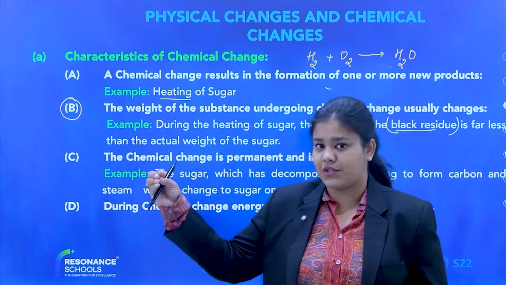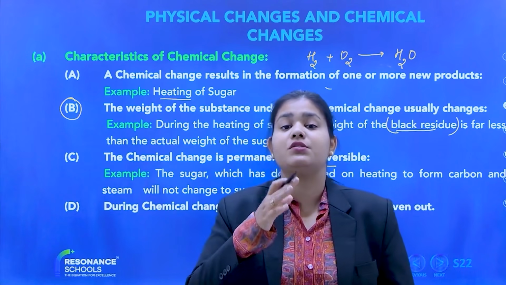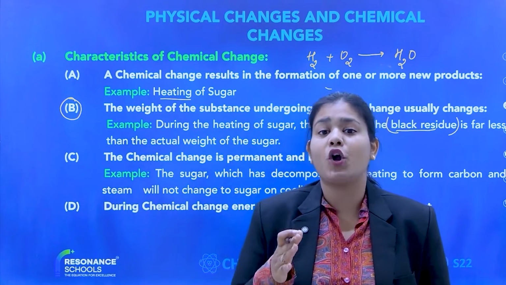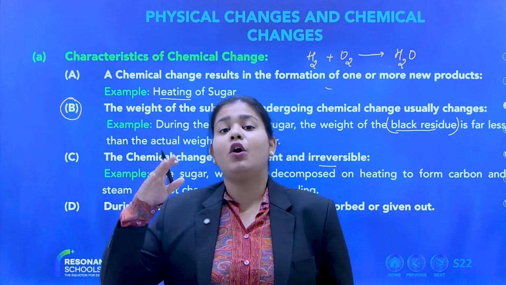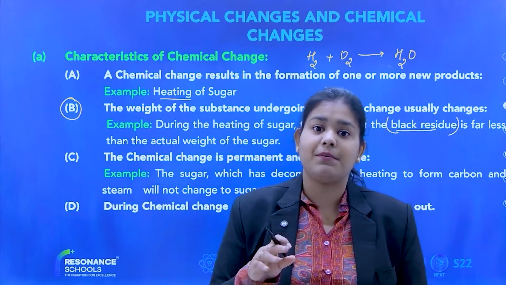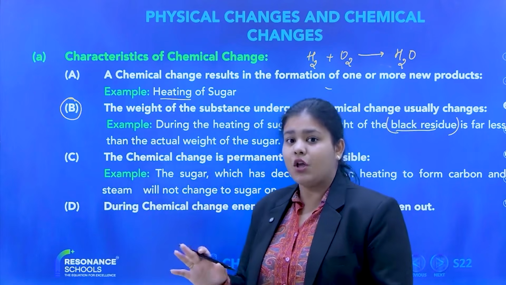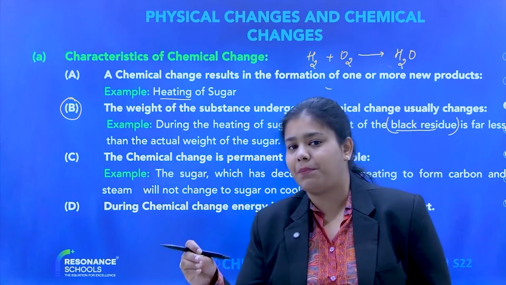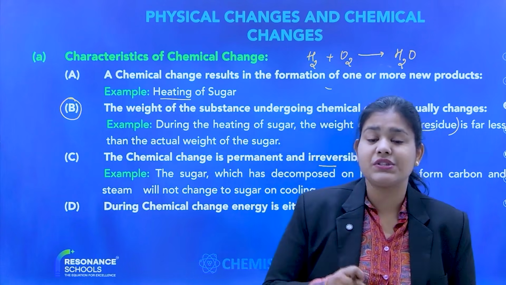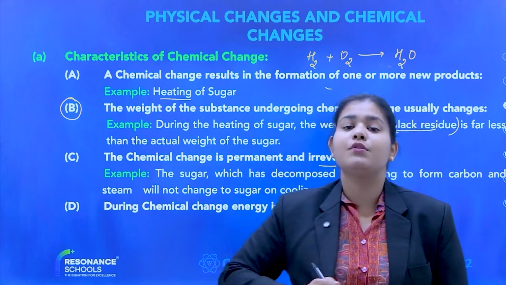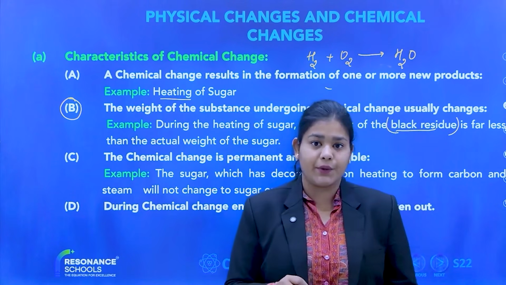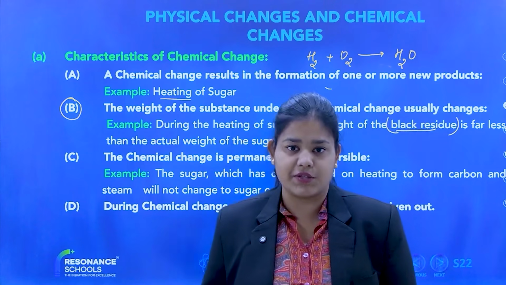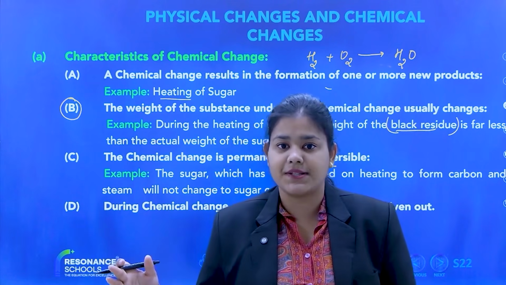Like I told you, physical change is not always reversible, but most of the time it is reversible. Chemical change is not always irreversible, but most of the time it is. So physical change is 70% reversible, but chemical change is 80 to 90% irreversible. Whenever I teach you chemistry, I always tell you to keep room in your mind for exceptions. In chemistry, nothing is 100% applicable.